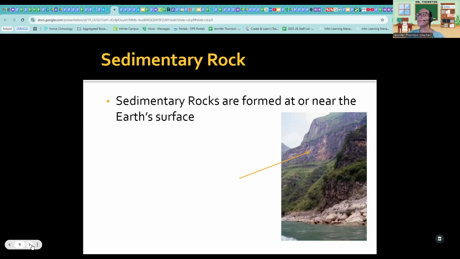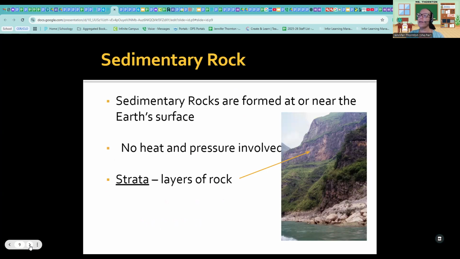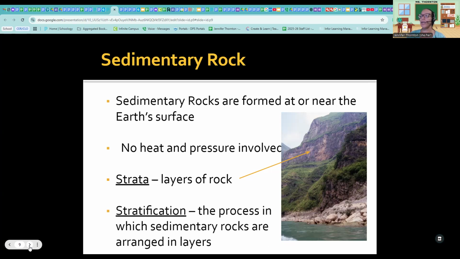All right, some sedimentary rocks are formed at or near the Earth's surface. No heat or pressure is involved. Strata, these are layers of rocks. And as you can see from this mountainside cliff, you can see the actual layers. That is on this side of this mountain. This is actually sedimentary rock. Sedimentary rock is actually awesome. You see the different layers between when this was formed. Different conditions may have happened. So you actually see the strata. Stratification, the process in which sedimentary rocks are arranged in layers.